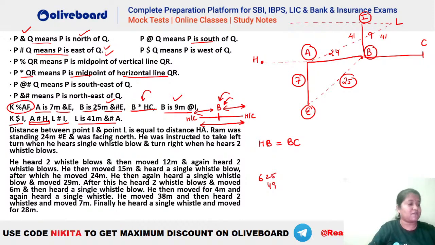So that means K has to be the midpoint of A and F. So K has to be somewhere to the west of I, but K has to be the midpoint of AF. So you can see K is here, A is here, that means F will be somewhere above, right? F has to be somewhere above, such that your KF is equal to your KA, something like this.